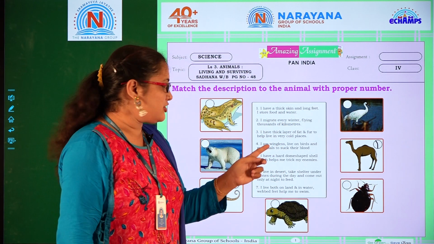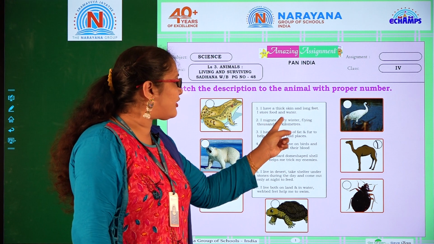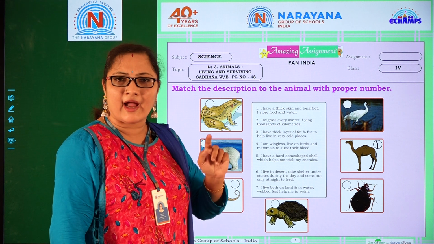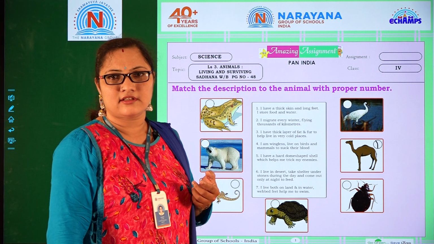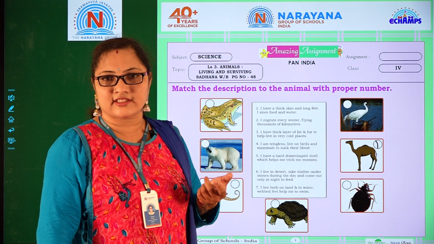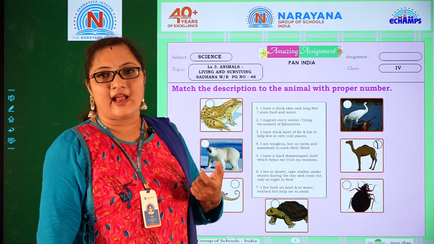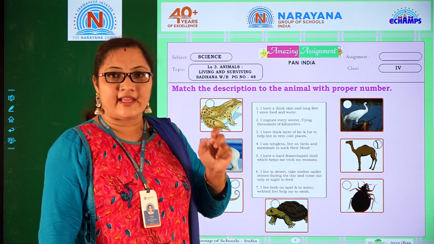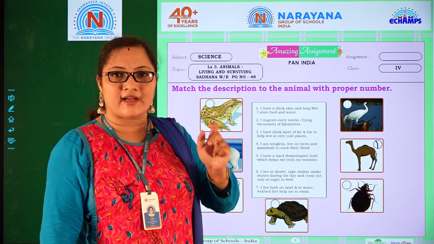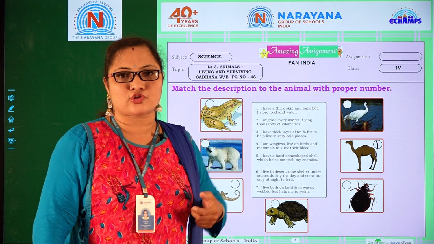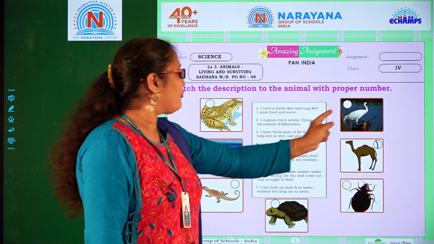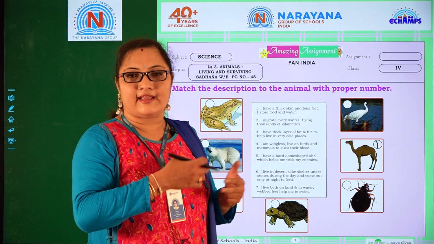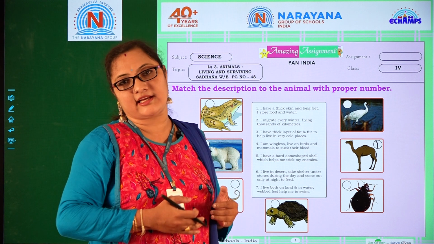Okay, second question. I migrate every winter flying thousands of kilometers. So who migrates thousands of kilometers? When the climatic conditions don't support them and they are in search of food, these birds change from one place to another. They are the flamingos. They migrate in winter because they can't survive in that climate.